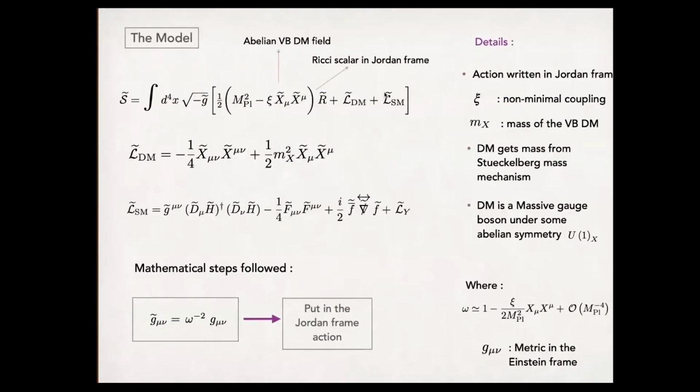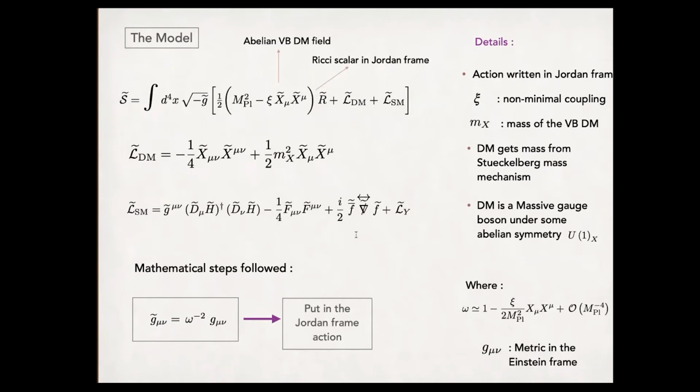So let me now describe our model to you. What we did is that we introduced the non-minimal coupling of the abelian vector boson dark matter with the curvature scalar, where this G tilde is symmetric. Due to the presence of this non-minimal coupling with the scalar curvature, this is named the Jordan frame. So the entire action is written in the Jordan frame. The L tilde dark matter represents the dark matter sector, and this is the standard model sector under the G tilde metric.